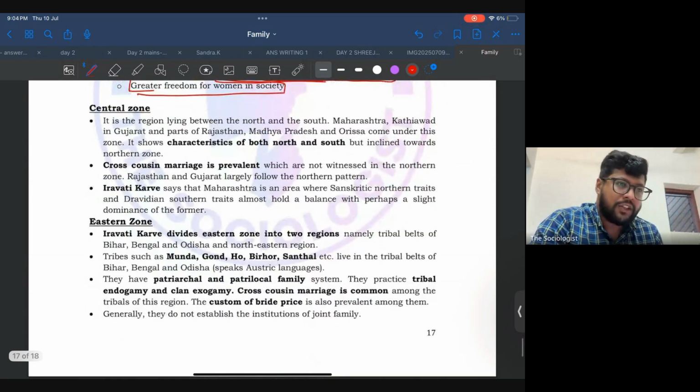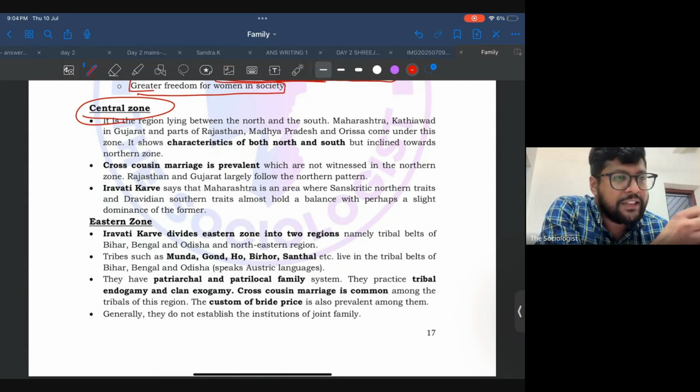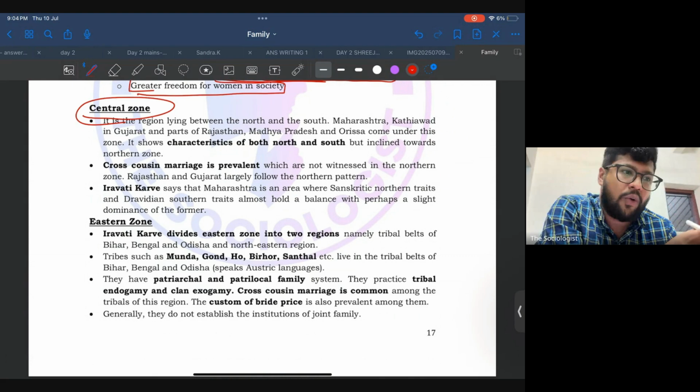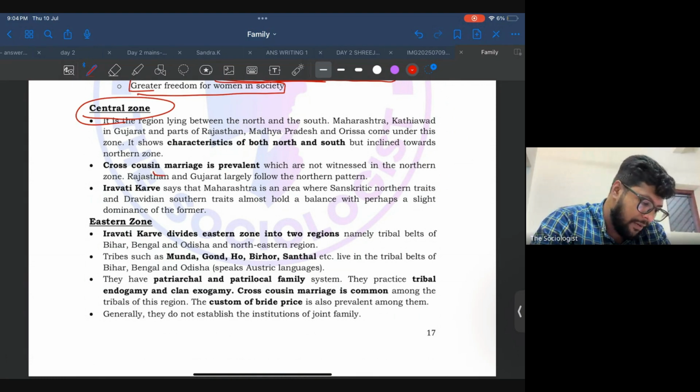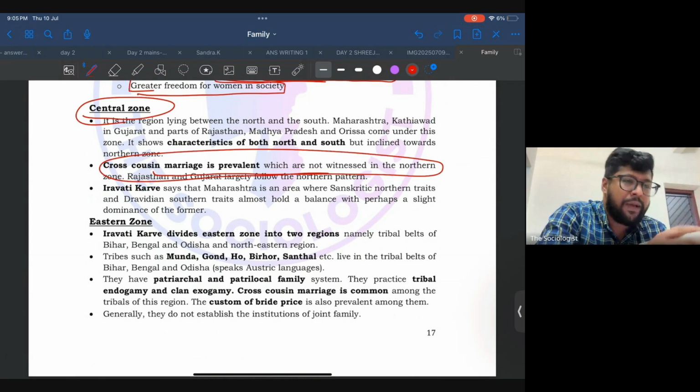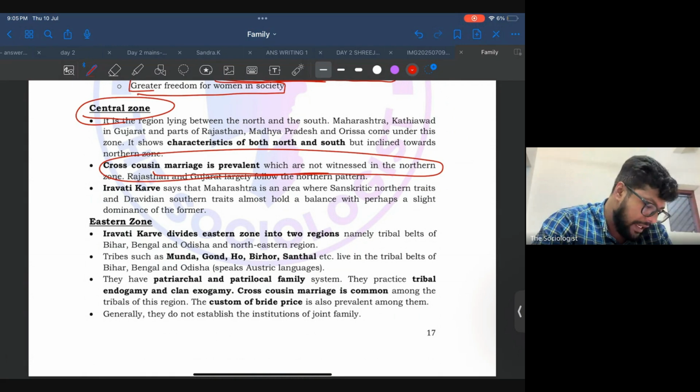With respect to the central zone, there will be a transition of both. You can see the features of northern and southern zones. So this is a transition zone where you can see both cross cousin marriages prevalent. Also, there will be practices of matrilineal and patrilineal systems, and also caste endogamy. So there is always a mix of both the northern zone as well as the southern zone, but more lenient towards the northern zone. That's the observation given by Iravati Karve.